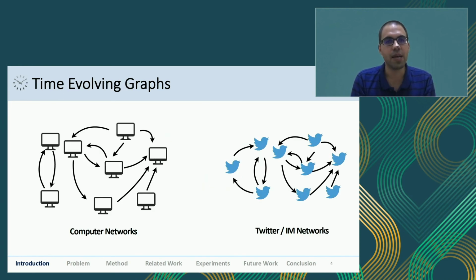So we are working with time evolving graphs. Time evolving graphs are everywhere, like computer networks or instant messaging networks like Twitter, Facebook, and you have a user-product kind of graph for Amazon and other things. Wherever there is a time evolving or dynamic graph, and you want to detect anomalies there or the malicious entities which are acting abnormally, Midas can be applicable.